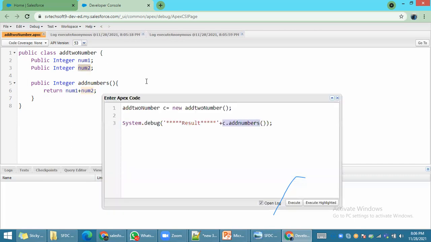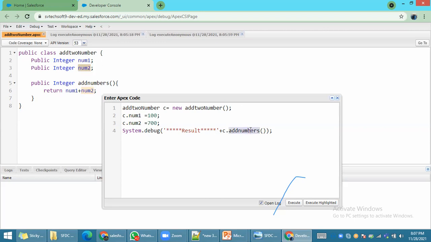But whenever you call this particular variable c, you can call your numbers also by using the instance of the class. c.number1 equals 100. Then c.number2, I will put as 700. You will see the result.